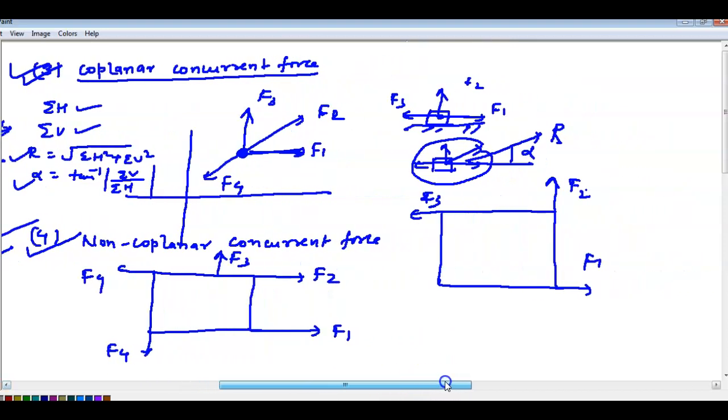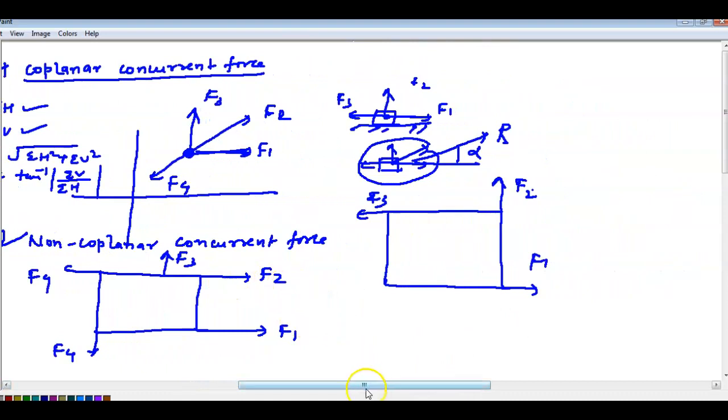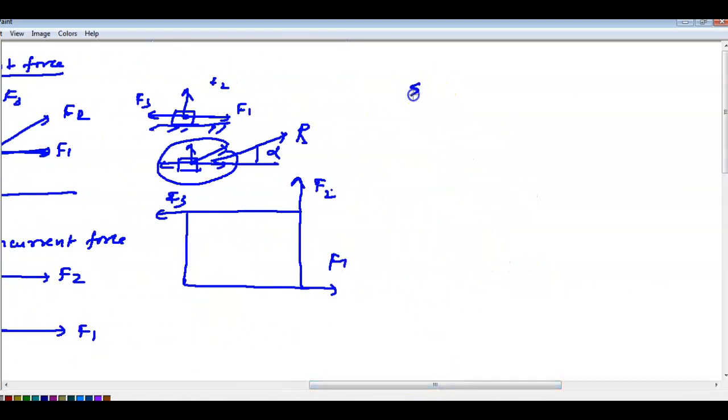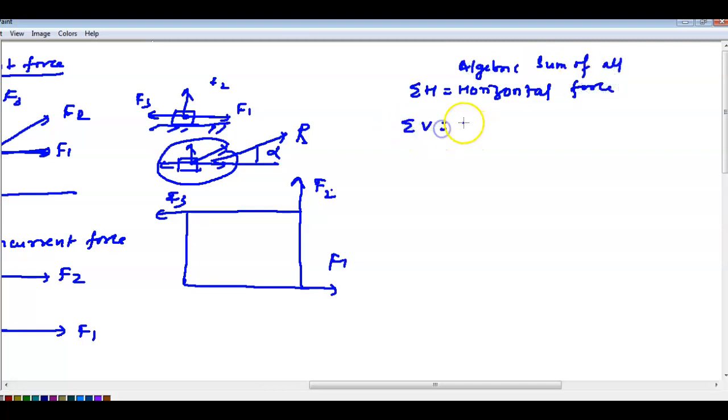So if non-coplanar concurrent forces are given, we have to find the algebraic sum of all horizontal forces, and the vertical is the algebraic sum of all vertical forces.